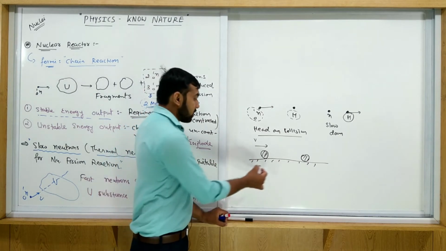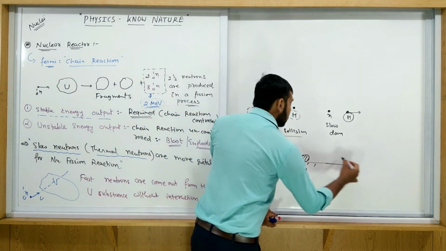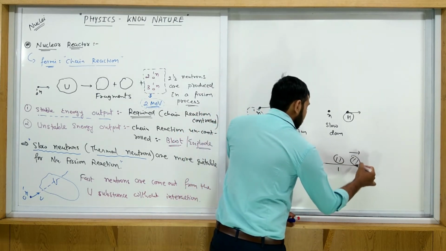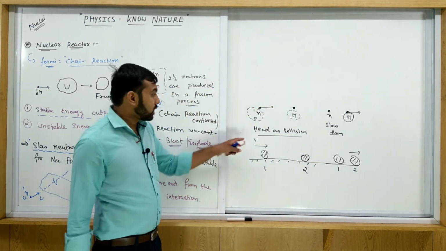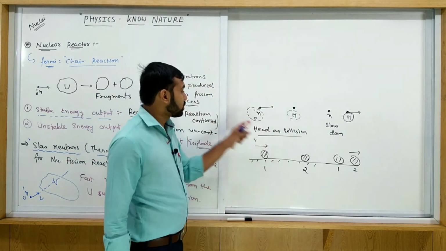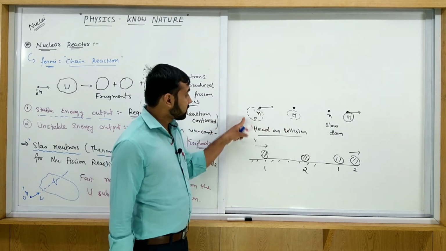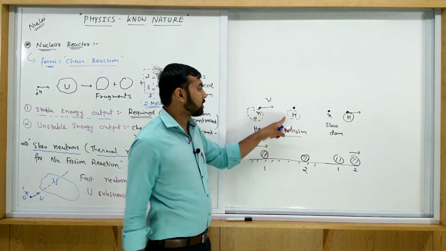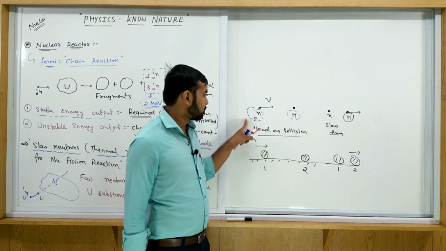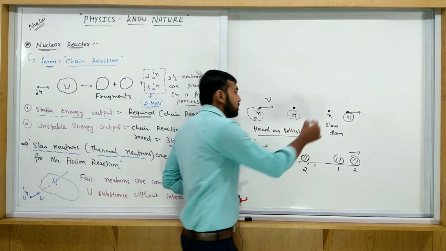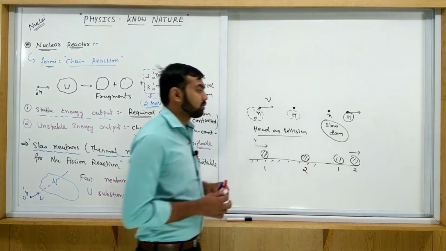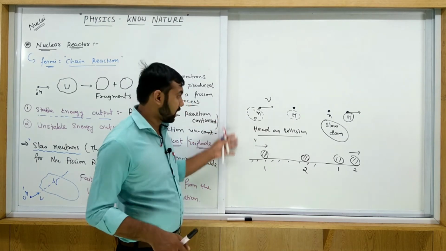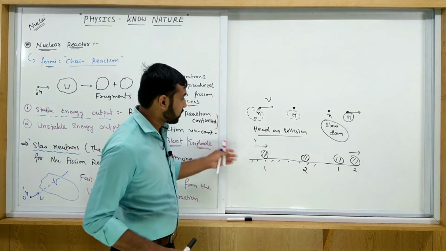After the head-on collision, marble 1 almost comes to rest and marble 2 moves with the same speed, as we discussed. So it is exactly a similar situation, but here the marbles are replaced by the neutron and hydrogen. If a neutron moving with very high speed collides with the hydrogen, then most of the energy is transferred to hydrogen and the neutron slows down. This is the experiment performed by Chadwick. All of you note this in your books, pause your screen and note this.